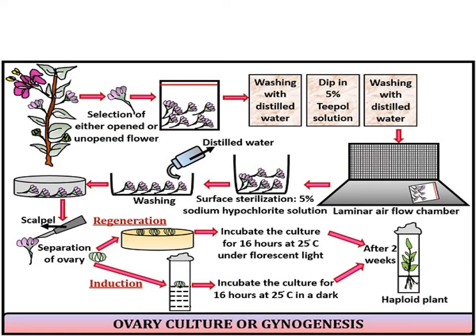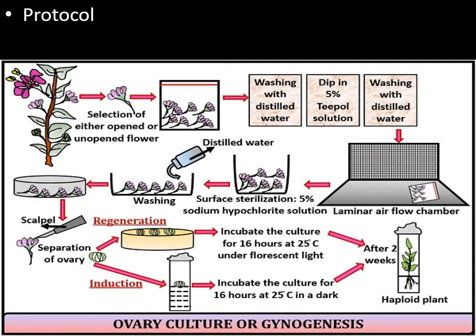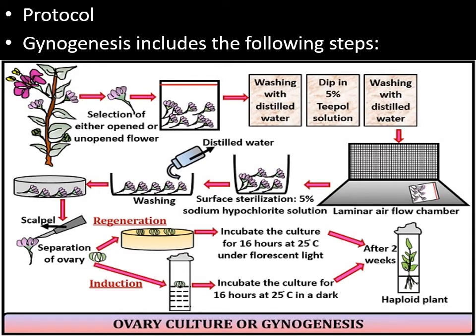Now let us understand the protocol of ovary culture. For ovary culture, first you need to select a mother plant which is totally free from disease, viruses or any kind of infections. Once you select the mother plant, from that you need to choose a healthy flower, either opened or unopened.